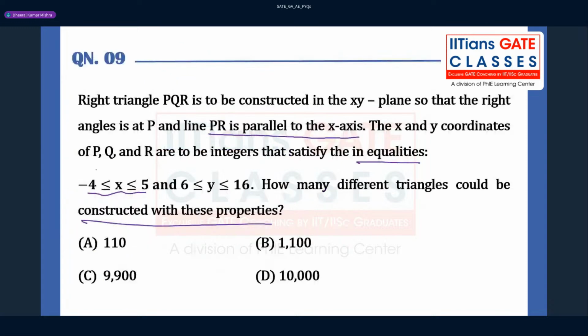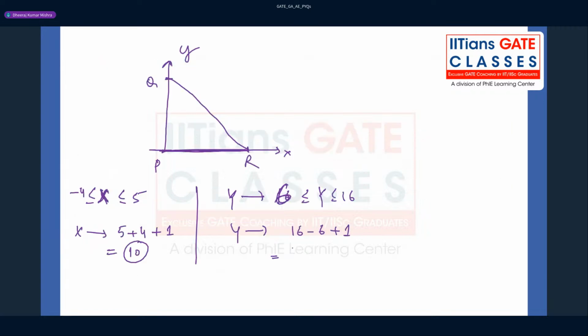And this inequality you can identify, this is nothing but a slack inequality, where greater or equal is present, right? So it is nothing but 11. Okay, so 10 points are there, 11 points are there. You can take 10 points on the x-axis and 11 points on the y-axis, right?